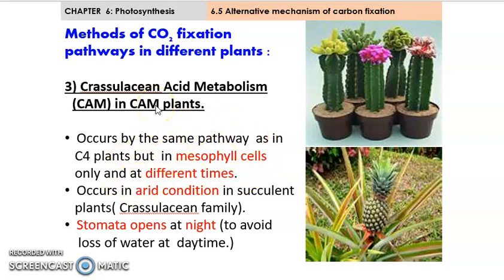Maksudnya dari segi pathway, the CAM pathway ni lebih kurang sama saja dengan C4 plant. Tetapi untuk CAM pathway, dia hanya berlaku dalam mesophyll cell sahaja, tetapi berlaku pada masa yang berbeza.